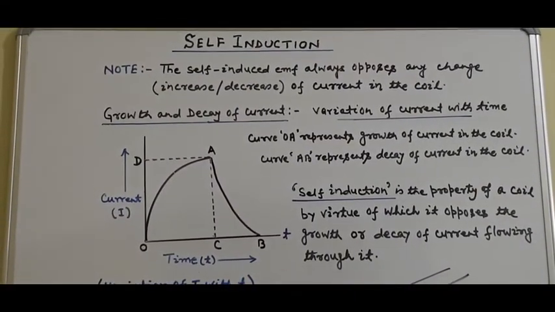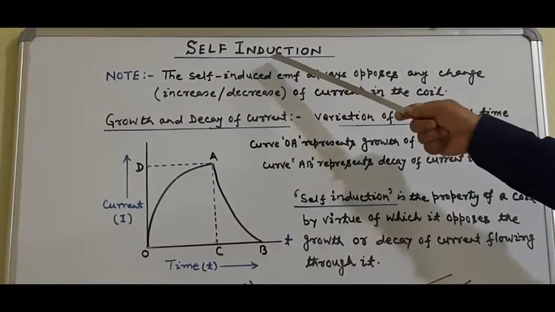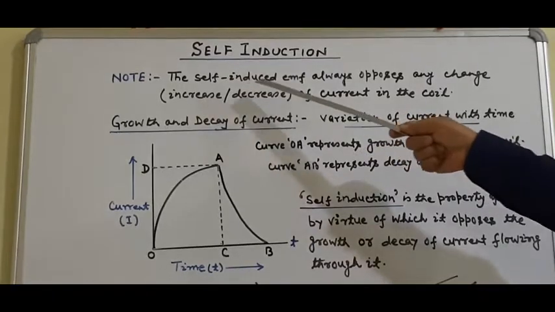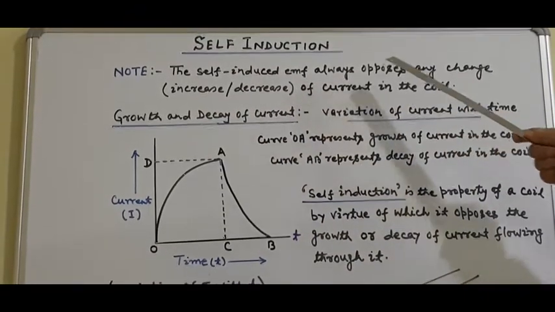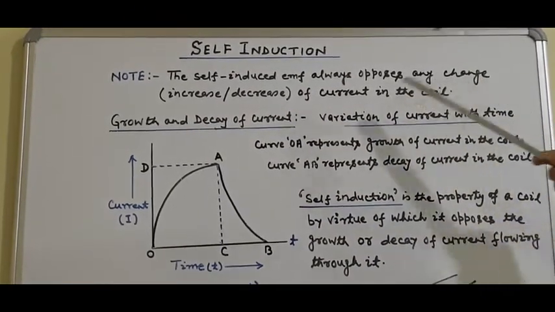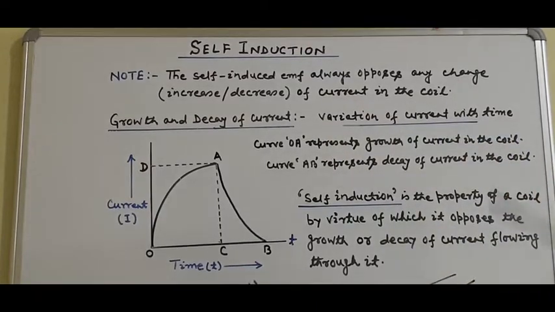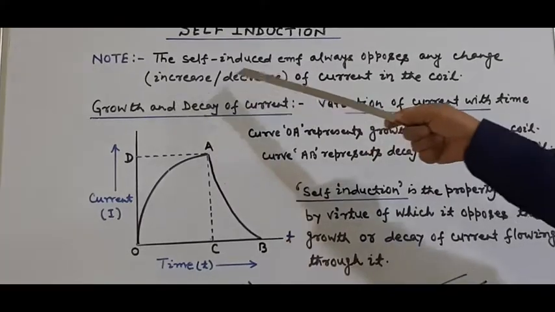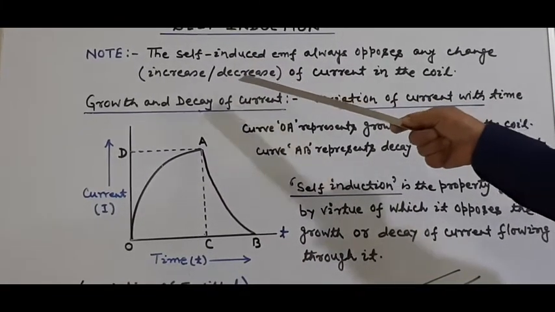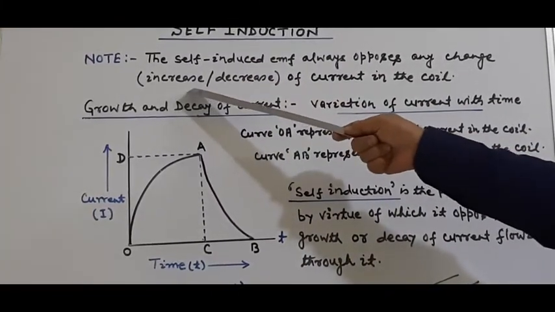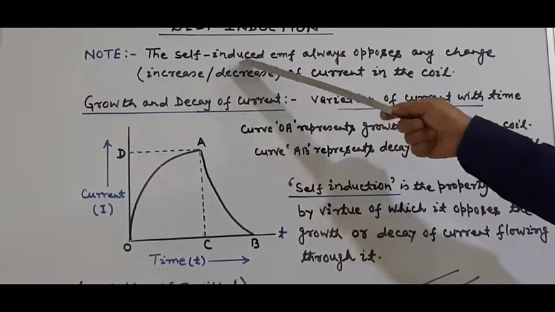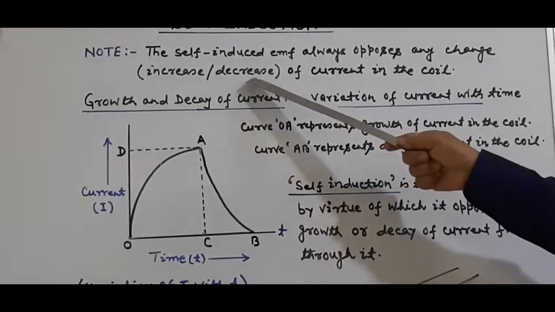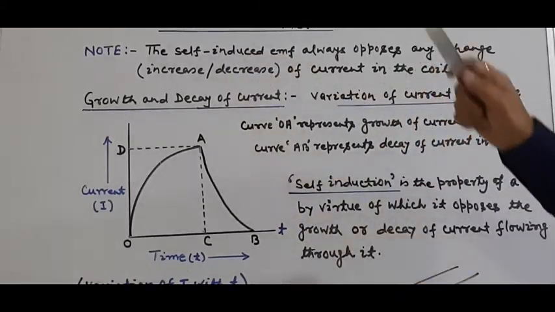One important point about self-induction should be noted: the self-induced EMF always opposes any change of current in the coil. Change of current means increase or decrease of current in the coil. When the circuit is switched on, current increases, and it is opposed by the induced EMF. When the circuit is switched off, current decreases, and it is also opposed by the induced EMF.